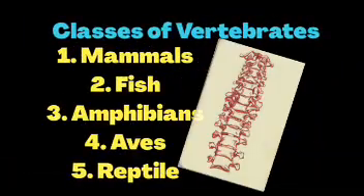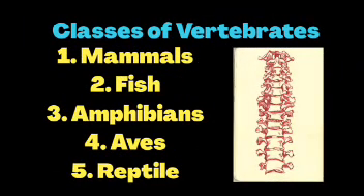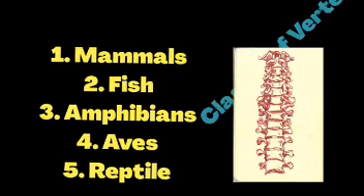Now, to recap, we have learned that animals have two large groups which are called vertebrates and invertebrates. And today we have focused on breaking vertebrates into 5 classes which are mammals, fish, amphibians, aves, and reptiles. We have also seen that only mammals do not lay eggs.